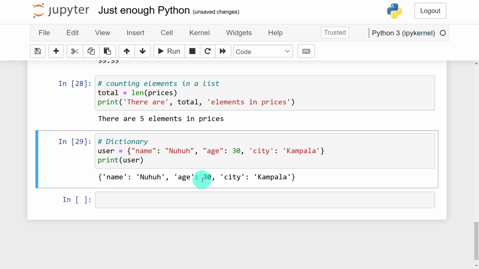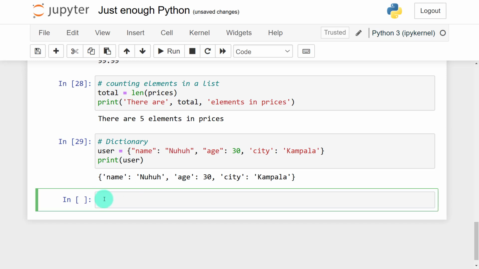But what if I just want to print out the user's age? I hope you remember the concept of indexing that we utilized in lists. Still, when you have a data set and you want to pick out a column, we also index. So in the future when we say index out a column, I hope it will make sense. Now, to print the user's age, I'll write print.